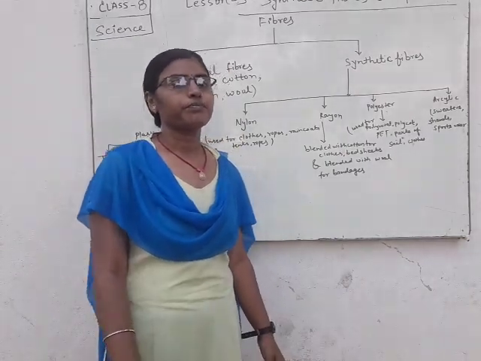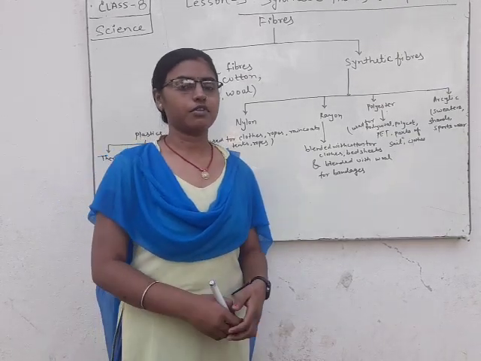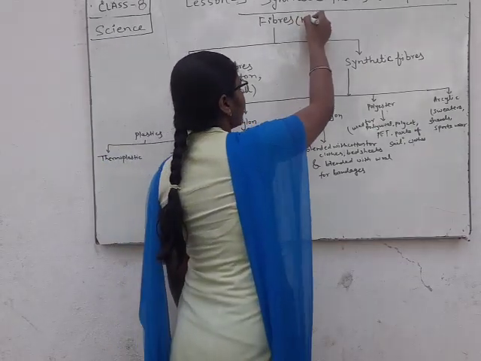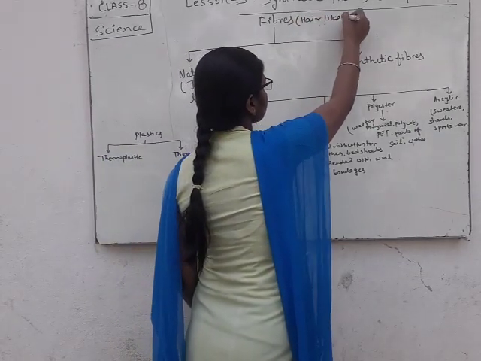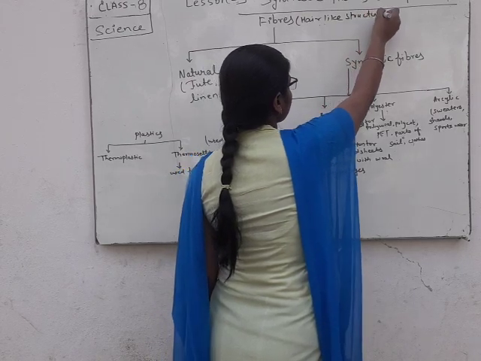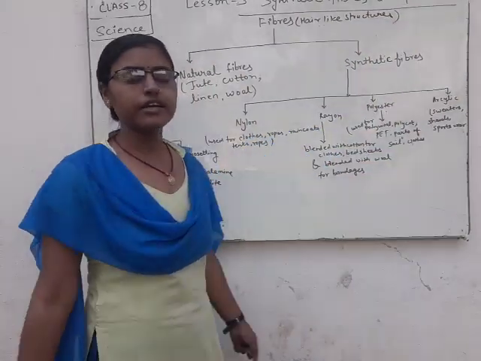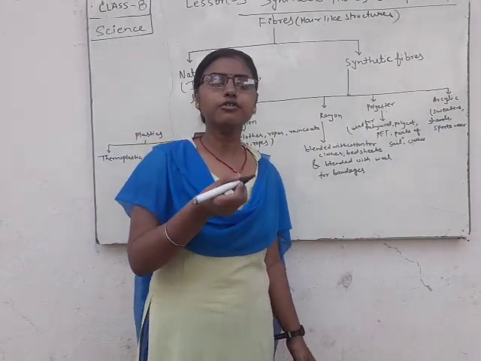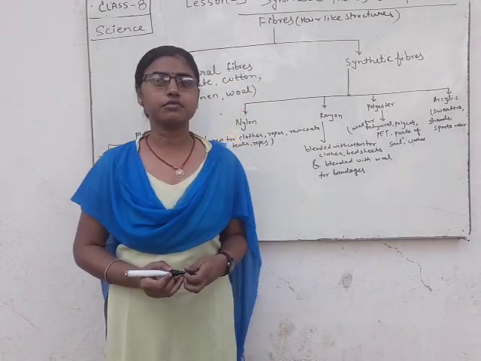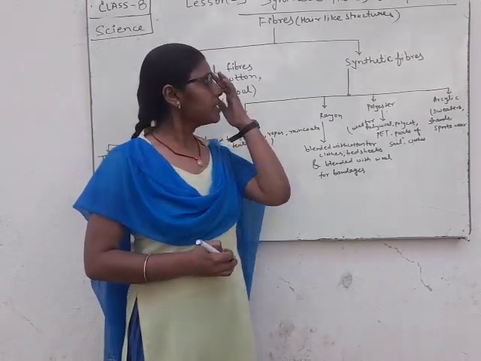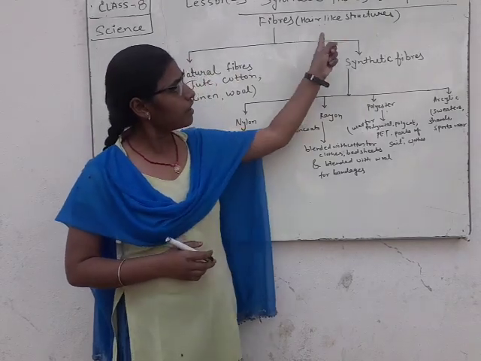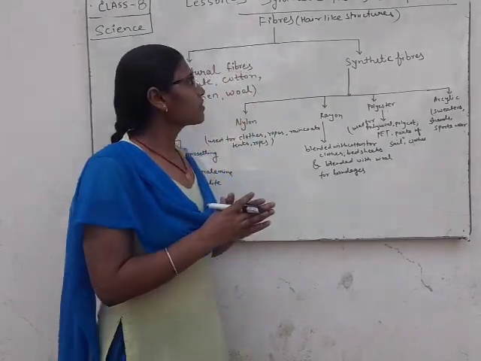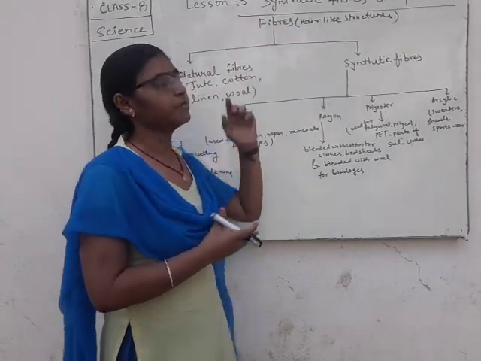At first we will discuss about fibers. What are fibers? Fibers are hair-like structures which are obtained from plants and animals. From plants and animals, hair-like structures are obtained. This is known as the fibers.